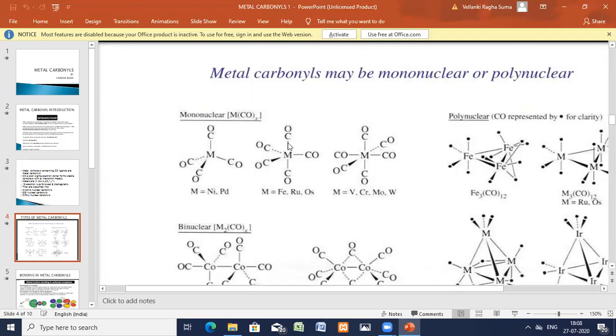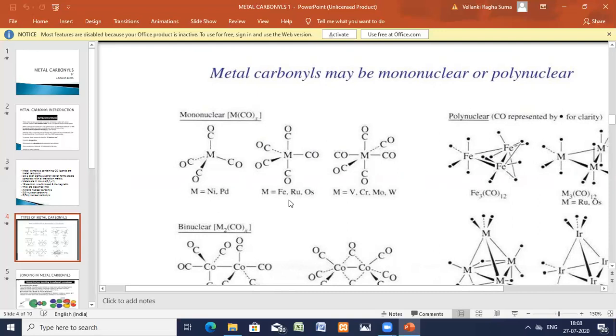In the mononuclear carbonyls, tetracarbonyls are there, pentacarbonyls are there, hexacarbonyls are there. If the carbonyl number is 4, then that is tetracarbonyl. If the carbonyl number is 5, then that is pentacarbonyl. But still it is mononuclear because the nucleus is only one, the metal is only one. So you call it as mononuclear. Only one metal. Each carbonyl is attached to only one central metal.